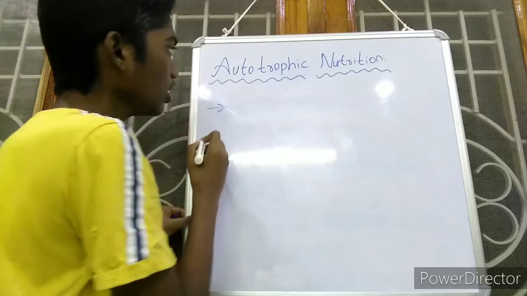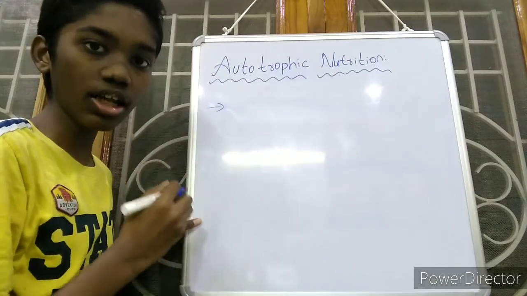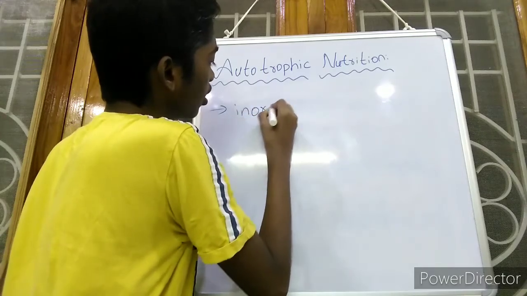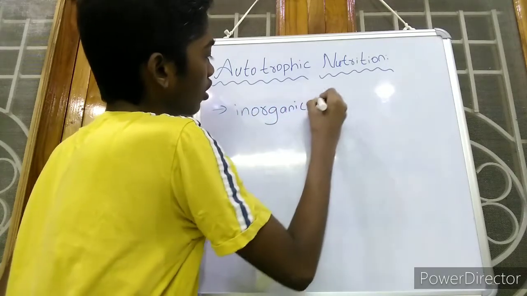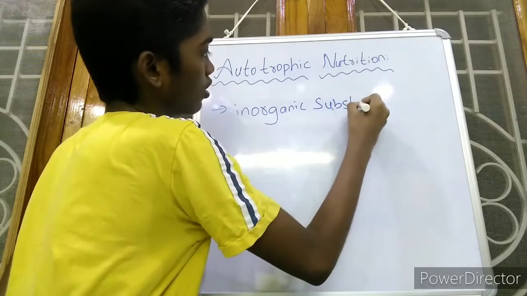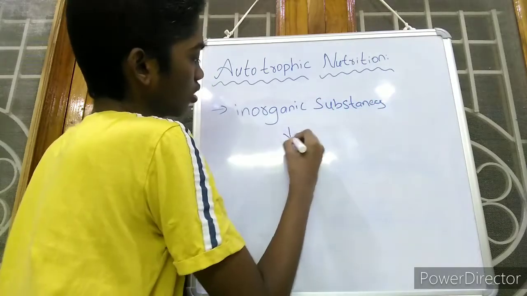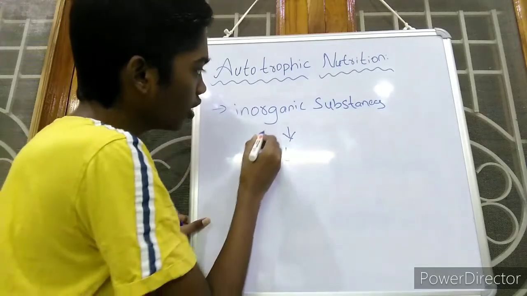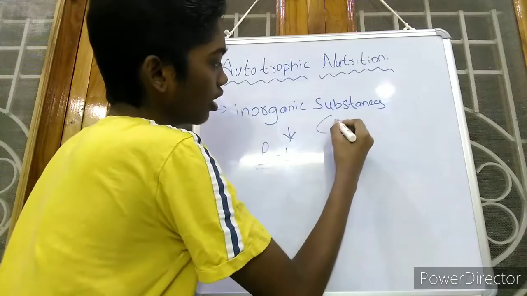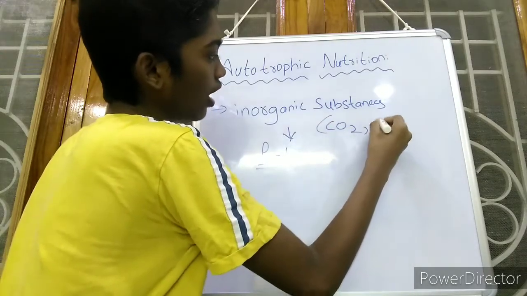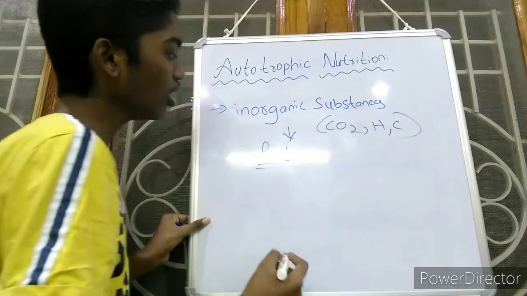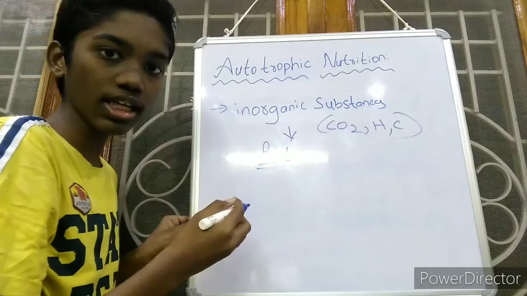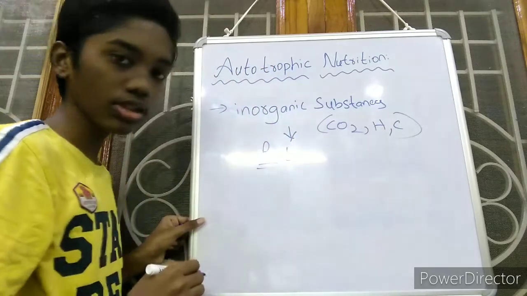Autotrophic nutrition is nothing but the organisms preparing food materials from inorganic substances like carbon dioxide, hydrogen, carbon, etc. The preparation of food material by the organism is called autotrophic nutrition.